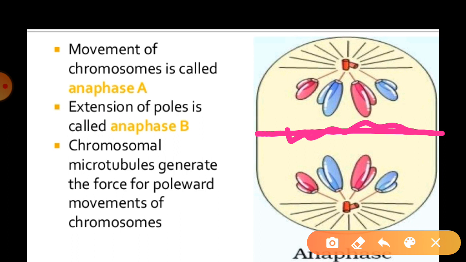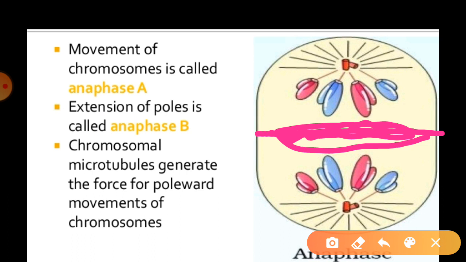And especially the two daughter chromatids become the chromosomes of the future daughter nuclei and start migrating towards the opposite poles. Means those chromosomes that were aligned at the metaphase plate start trying to go to opposite poles, right? And with the help of the chromosome fibers.